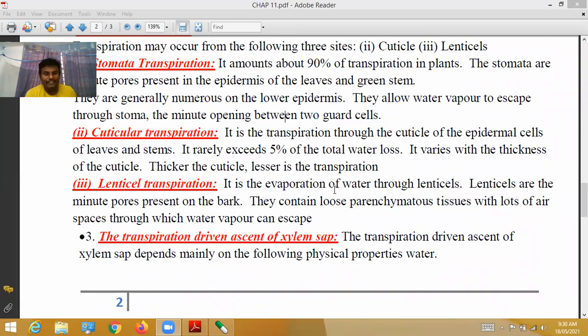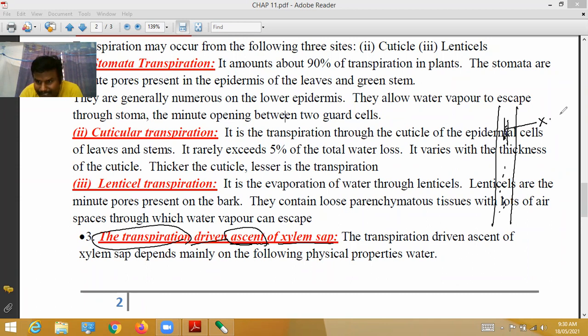Xylem is the central part of the stem. In the xylem, whatever liquid is there is called xylem sap. Sap means liquid or juice.